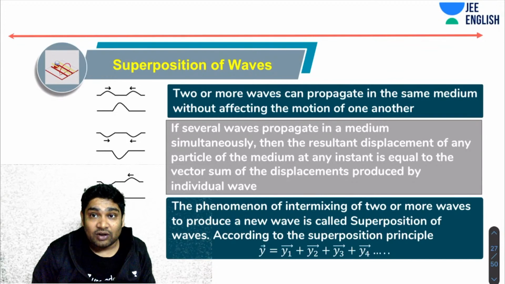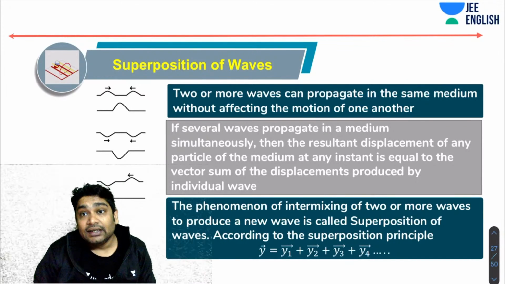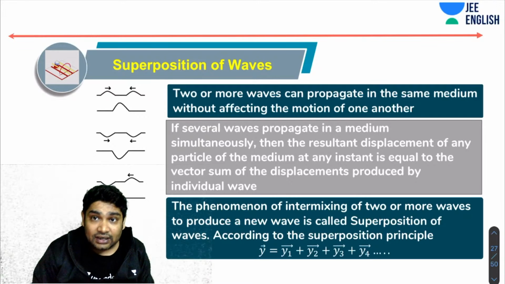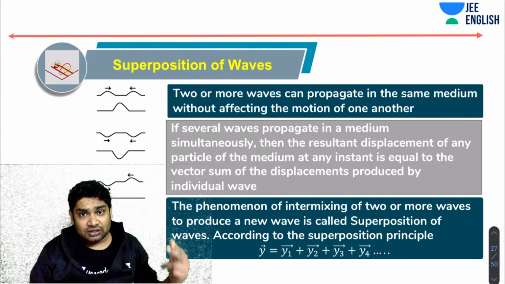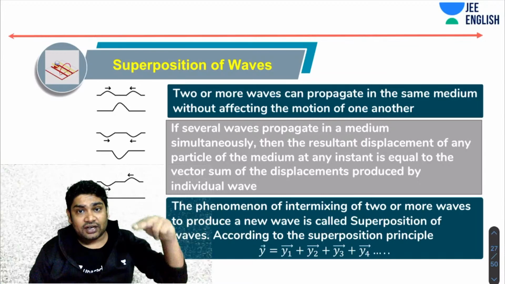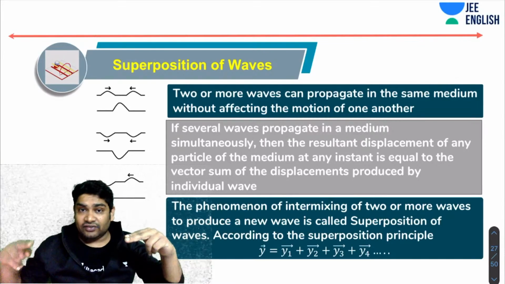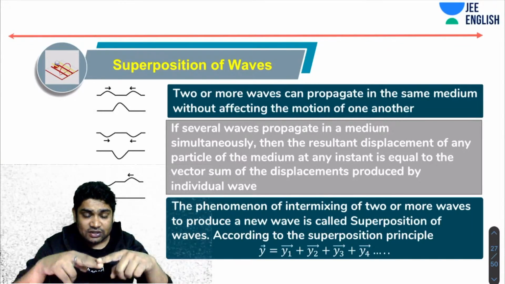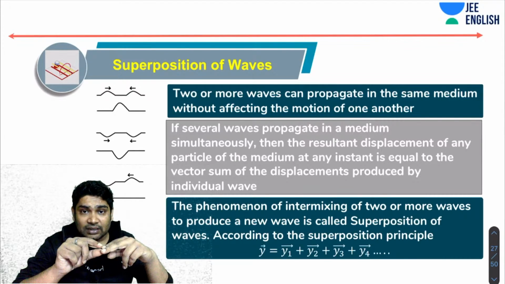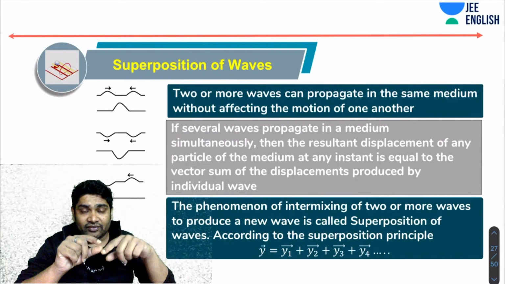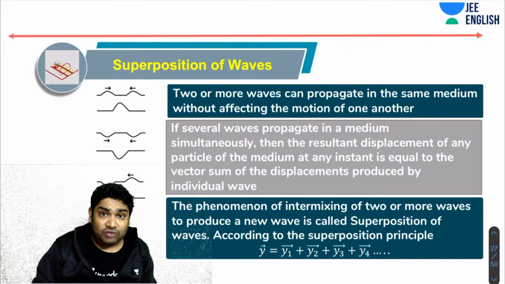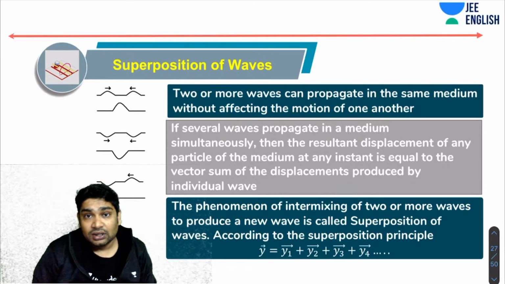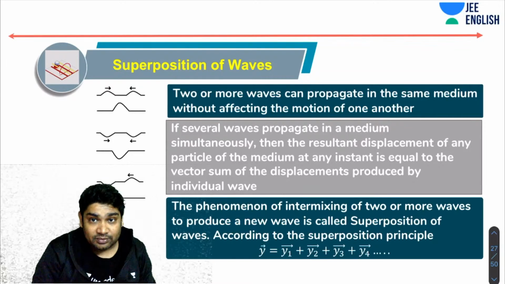Now, if several waves propagate in a medium simultaneously, then the resultant displacement of any particle of the medium at any instant is equal to the vector sum of the displacements produced by individual waves. Imagine one wave is trying to cause one kind of SHM, and another wave is trying to cause another kind of SHM. When they reach a particle, the resultant motion would be the superimposition of these two SHMs, which we already studied in superposition of SHMs, right?